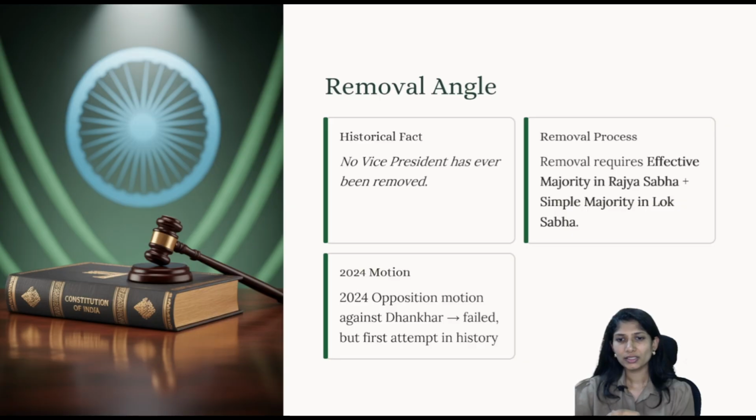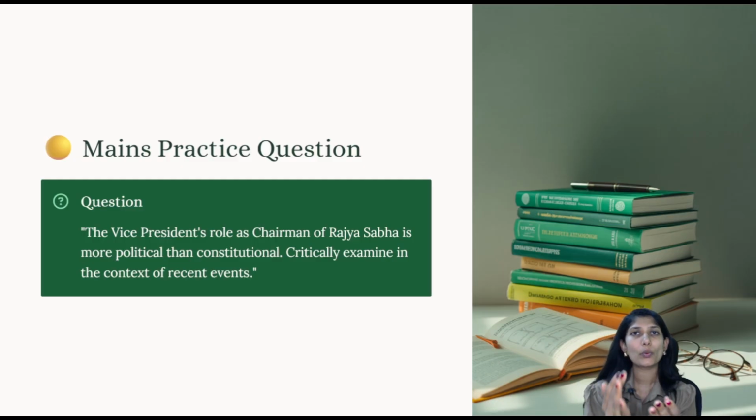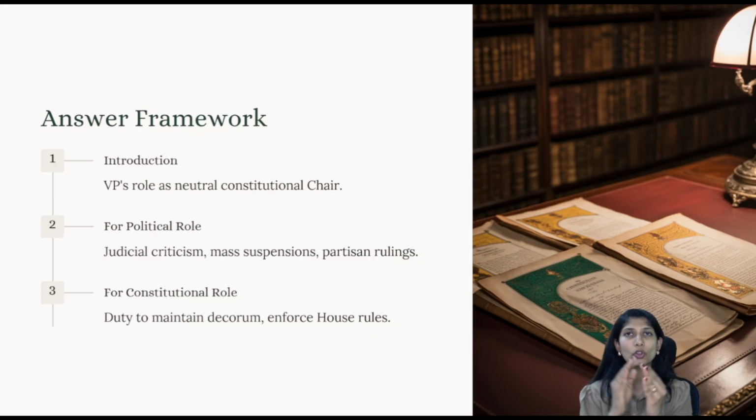Now, look at this. If a probable question could come from this topic, what would that be? The vice president's role as chairman of Rajya Sabha is more political than constitutional. Critically examine in the context of recent events. See, you first understand the statement. They are not telling that the vice president is more political than constitutional, just keeping certain controversies in mind. So you will have to first showcase his constitutional role and provisions, and then showcase some of the political perspectives such as judicial criticism, mass suspensions, partisan rulings, these kinds of things.